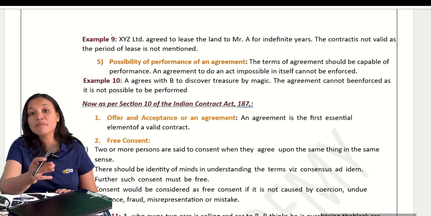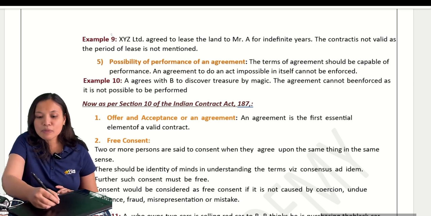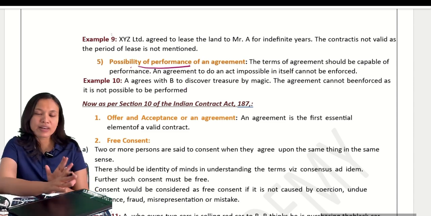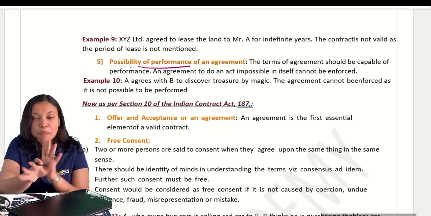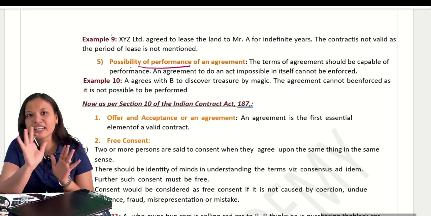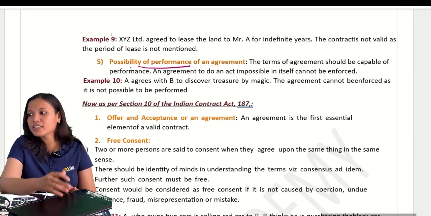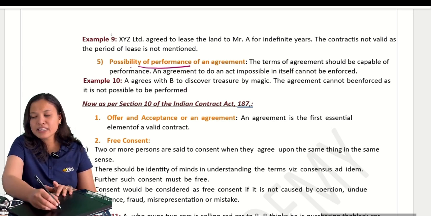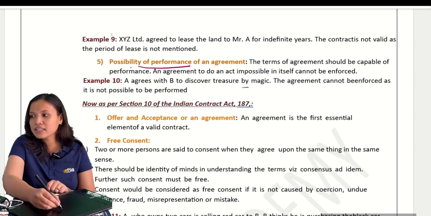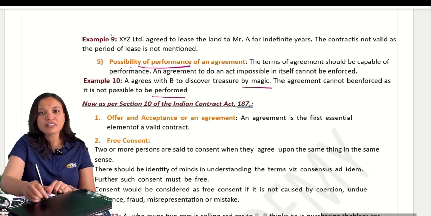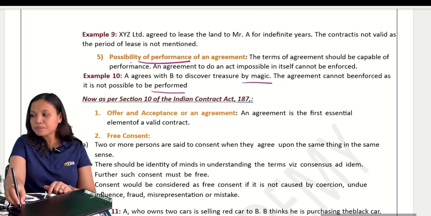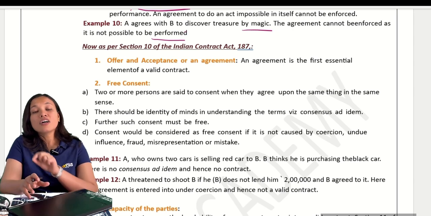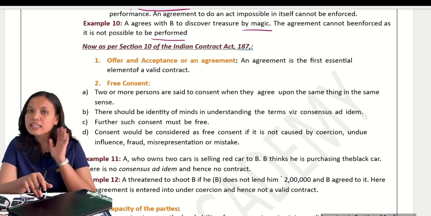So, the agreement must be such that there is a possibility of performance. Only when there is a possibility of performance is it valid. If it is impossible to perform, then it is void. The word is void. Okay. Chalo. So an agreement should be capable of performance. If it is impossible, then it cannot be enforced. Discovering treasure by magic cannot be enforced because it is not possible to perform. Clear? These were some of the essential elements not required as per section 10 but still essential.